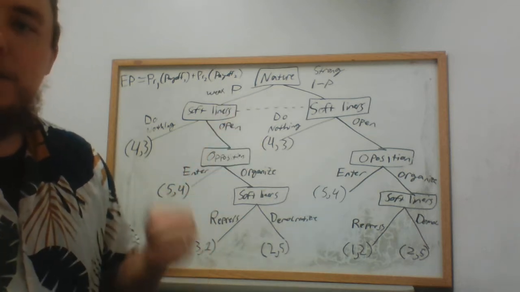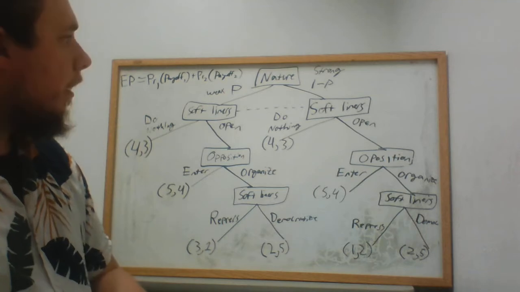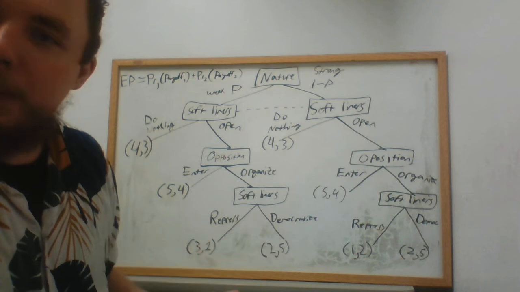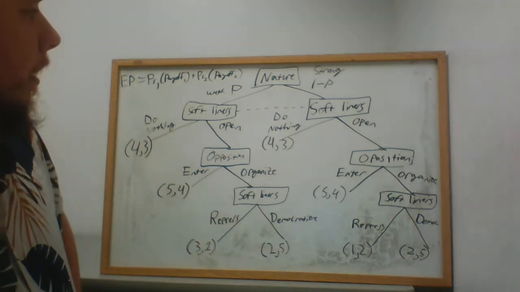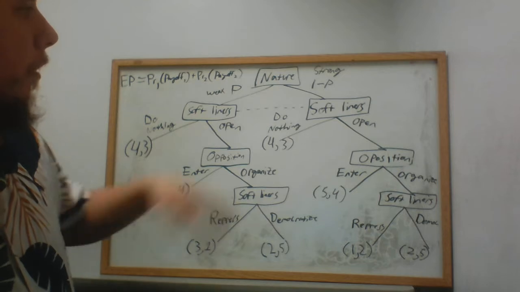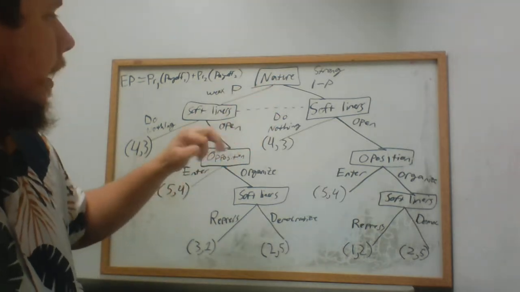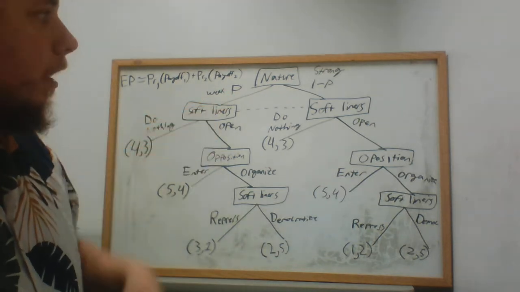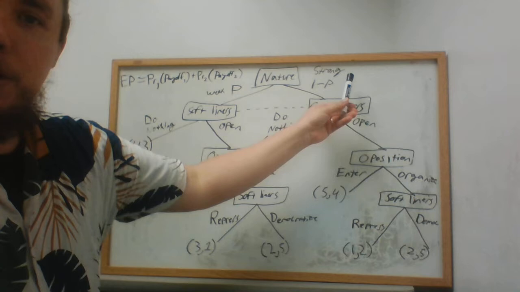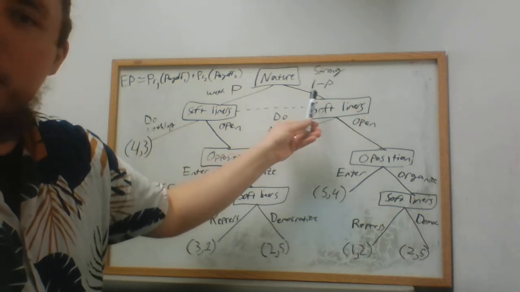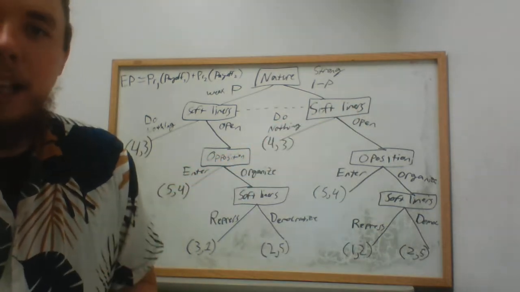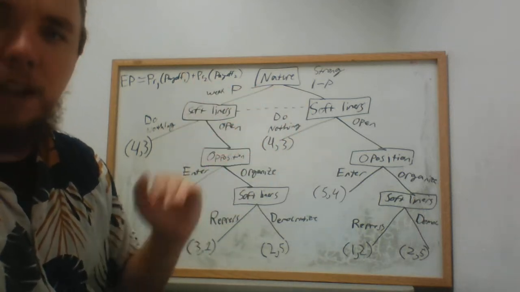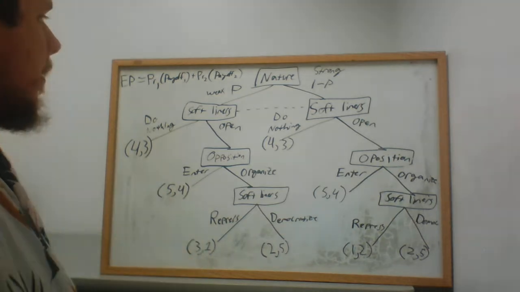This is Mother Nature. This is a coin toss. This is a random event that determines which game our players are playing. In this sense, Mother Nature is deciding whether we're playing a game with a weak opposition, represented by probability P here, or a game with a strong opposition, represented by the probability 1 minus P. I definitely recommend you review the slides on probability theory if why we have P and 1 minus P doesn't make sense.